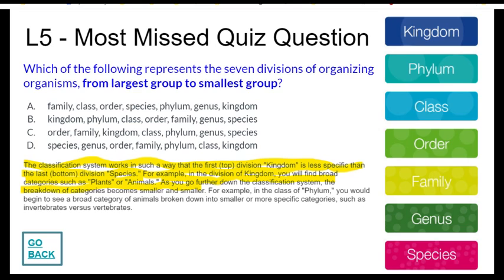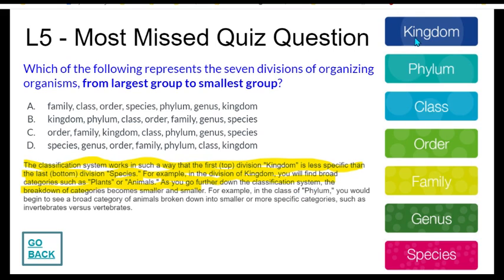The classification system works in such a way that the first top division, kingdom, is less specific than the last bottom division, species. For example, in the division of kingdom, you will find broad categories such as plants or animals. As you go further down the classification system, the breakdown of categories becomes smaller and smaller.